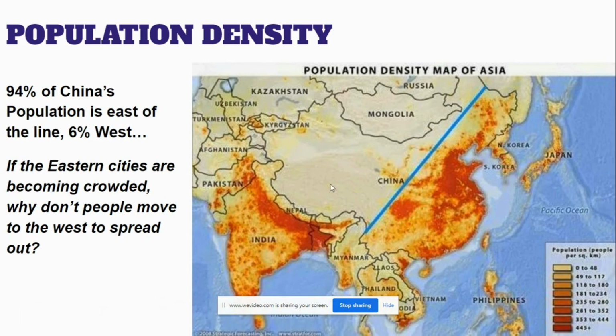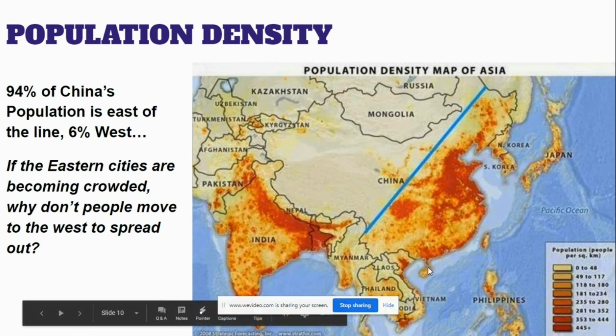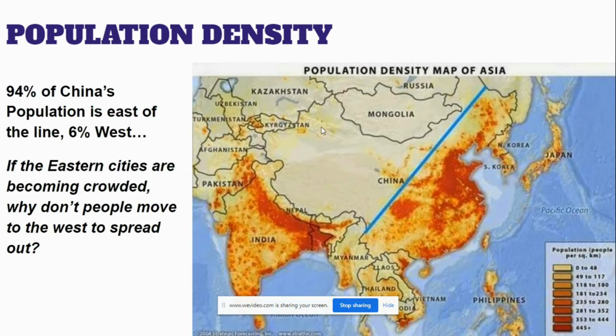Why don't people move to the west to spread out this population? Why would you live isolated from the rest of the world when you have all the best farmland and transportation connection here? So this isn't going to change. Just because the space is there doesn't mean it's worth moving from the eastern half to the western half. So it's not a very successful way to spread out the population density.